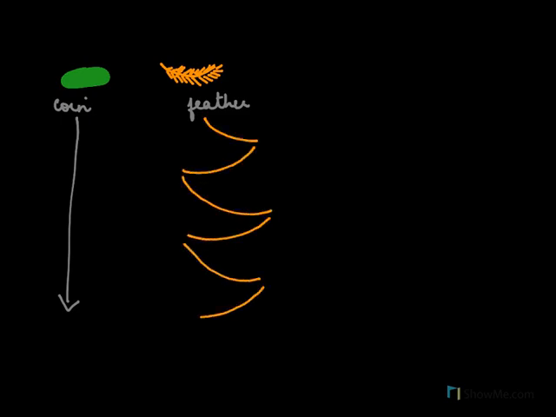It just flies away like this slowly and then comes to the earth. So what happened to the concept that objects fall to the earth in the same time regardless of their mass? Here we expect the coin and the feather to fall to the surface of the earth in the same time, but that did not happen. Why?